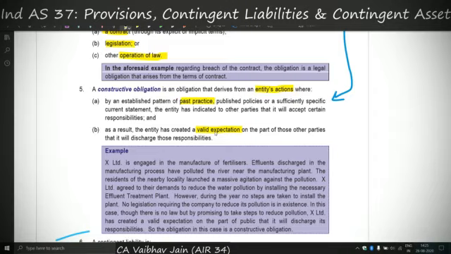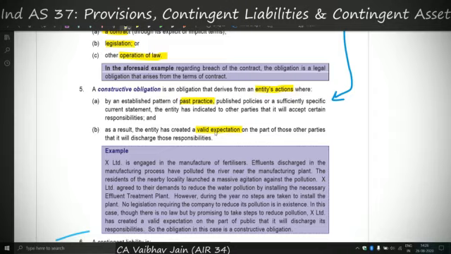An example of constructive obligation generally used is the pollution of a river. Let's say a company is polluting a river nearby, and the company as a past practice always cleans up the river every 5 years. So it is a past practice to clean the river, and it also announces that it will clean the river, and all the villagers therefore have a valid expectation that the entity will clean the river.